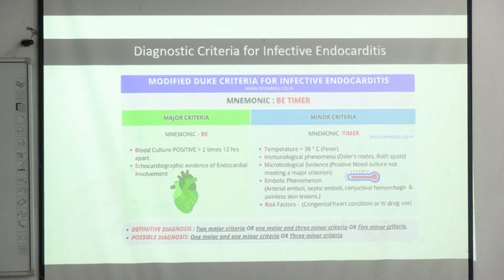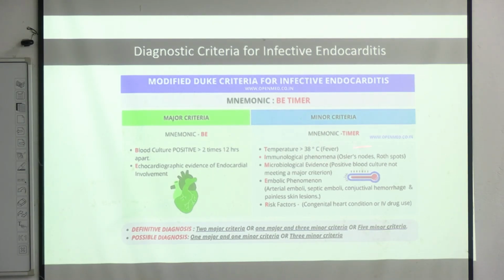In minor criteria there will be fever. Along with it there will be the predisposing risk factors that we discussed, such as congenital heart conditions or IV drug use, and there will be embolic phenomena, which are the painless skin lesions or septic emboli. Examples are what we saw, the Janeway lesions and so on. And in immunologic phenomena, there will be Osler nodes and Roth spots. These are due to immune complex formation.